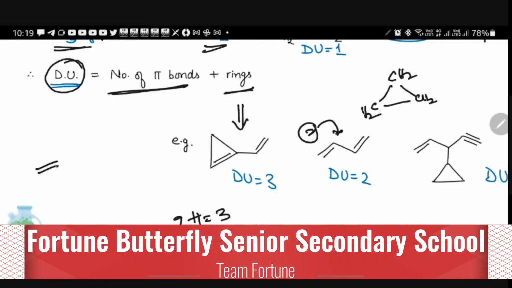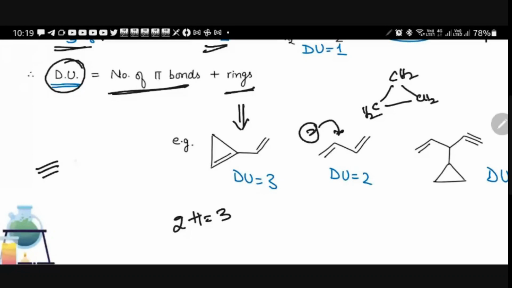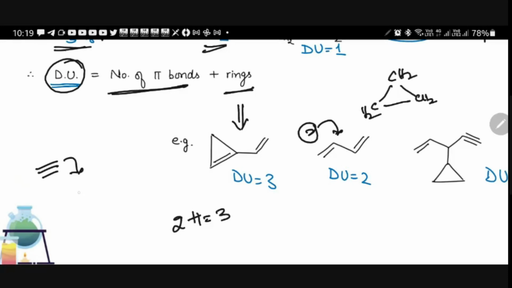Right. Whenever you have a triple bond, what is the degree of unsaturation here? Two, because two pi bonds are there. Exactly right. Here we have two pi bonds.